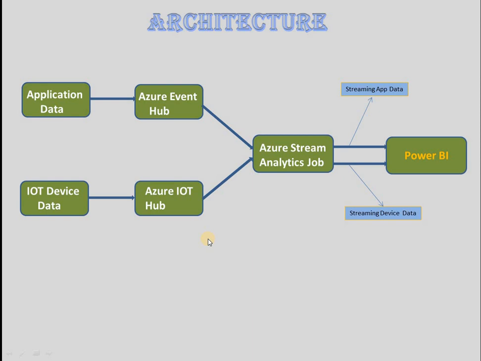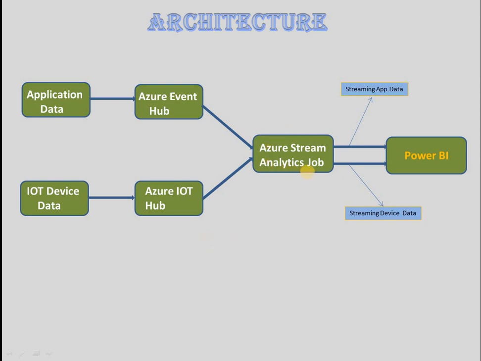Okay, so I hope this is clear for you guys. This whole architecture will tell you what the different components are that would be available in Stream Analytics. It's completely based on the type of data that you are streaming. If you are streaming application data, the input for your Azure Stream Analytics Job would be Azure Event Hub. If you are streaming IoT device data, then the input for Azure Stream Analytics Job is Azure IoT Hub. Okay, the output here is Power BI. Alright, I hope this is clear.